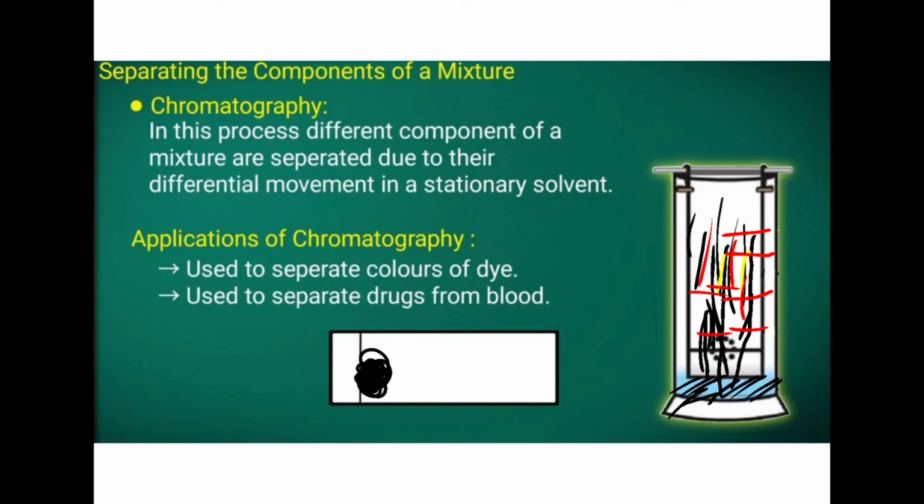According to the movement, we can understand that a particle has this much velocity or this much speed or this much mass. It depends upon many criteria like mass, charge, velocity, etc. This is the movement taking place in the chromatography paper. You can imagine that if a lighter element and a heavier element are there, the lighter element will move fast compared to the heavier one and will be in front, and the heavier element will be at the back. Applications of chromatography: used to separate colors of dye, and to separate drugs from blood.